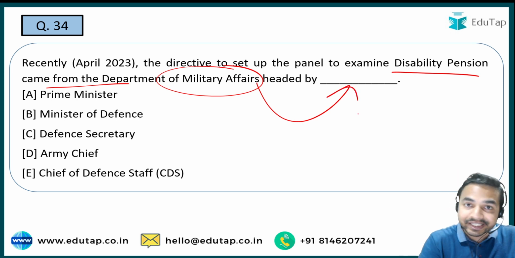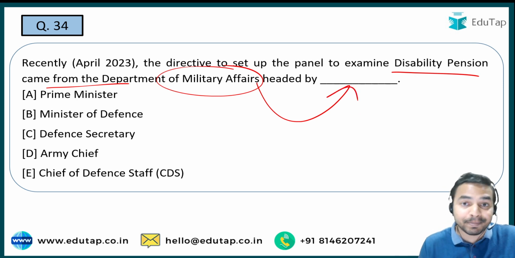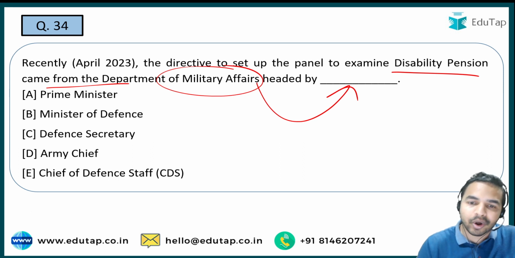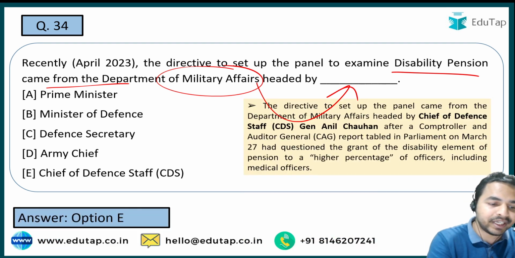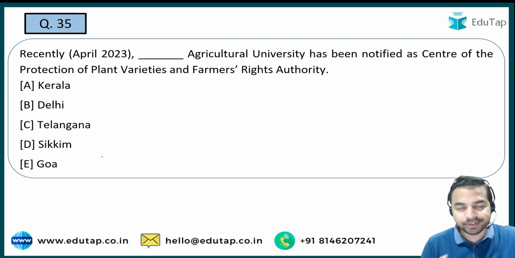See guys, you can see how the lines of the question can change depending upon the current affair. And when I talk about the authority which is basically heading this Department of Military Affairs, it is option E, that is Chief of Defence Staff. I hope this is clear to all of you.